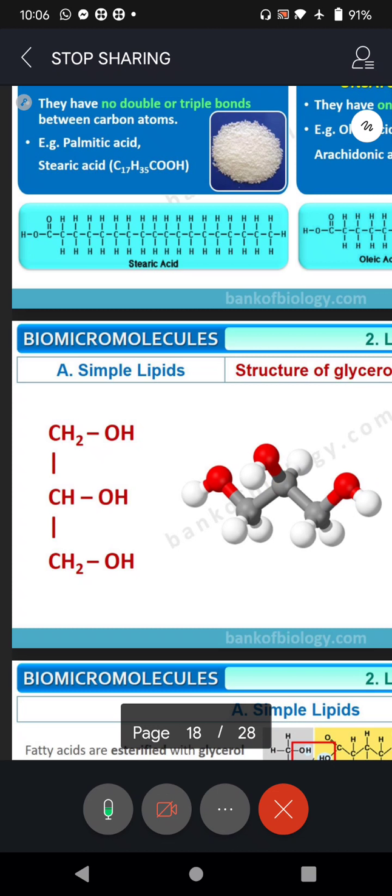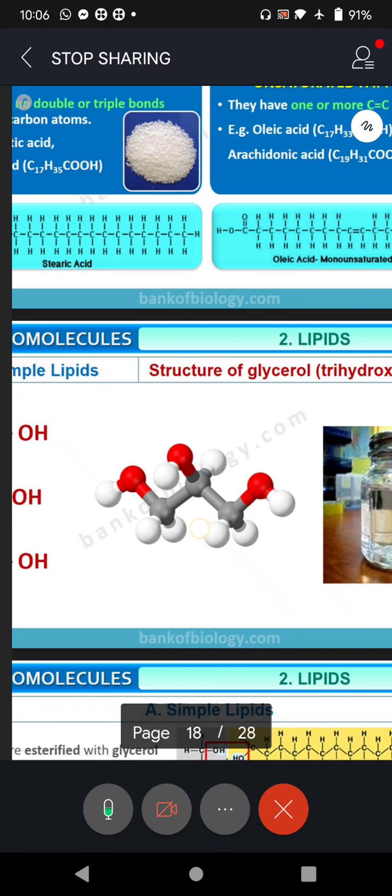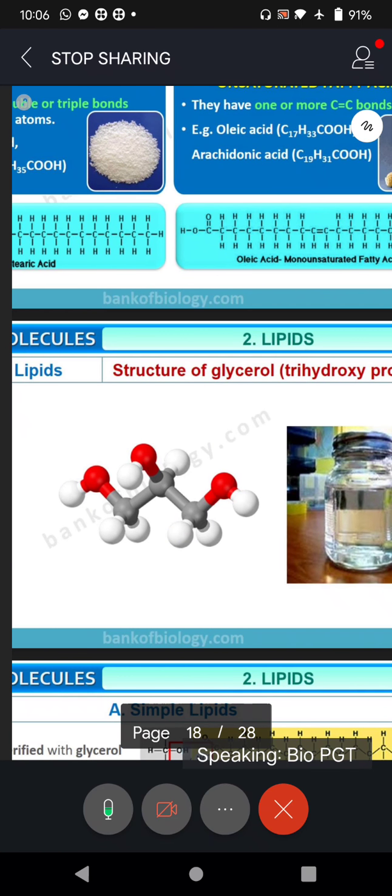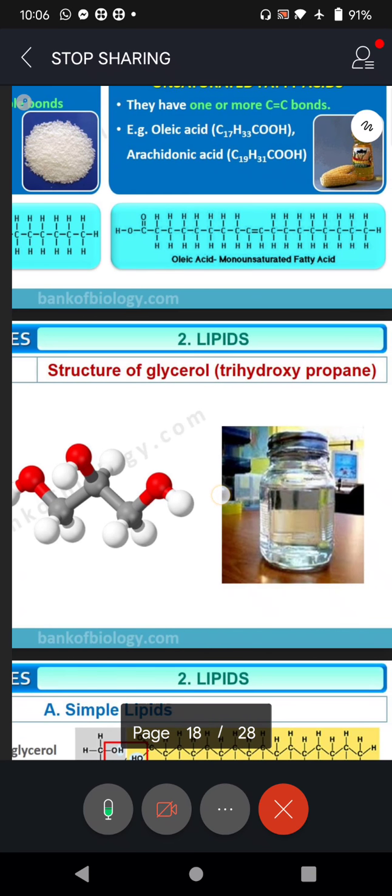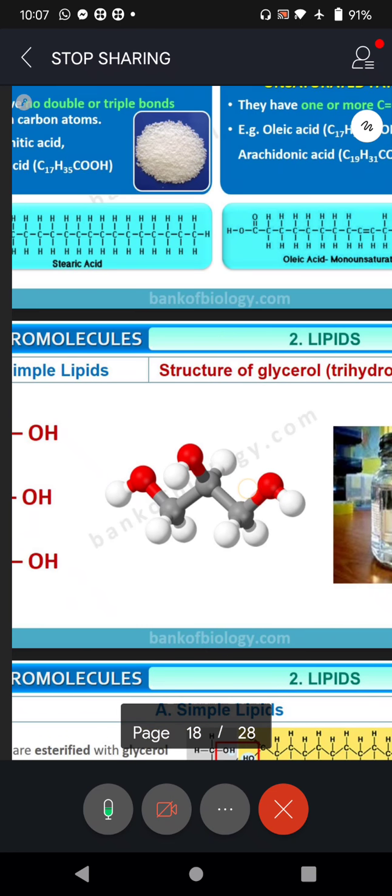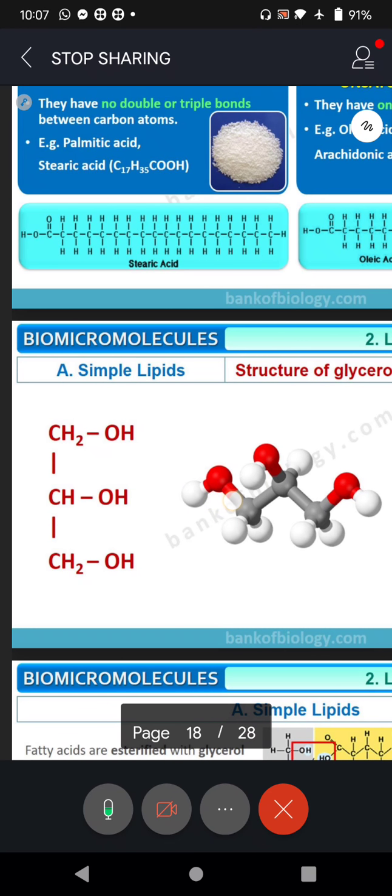So a simple lipid, as we said, having single bonds: CH2OH, CH2OH, CH2OH. And this is the structure of glycerol. And what is the chemical name of that? Trihydroxypropane. When we say propane, look at that, how many carbons are there?